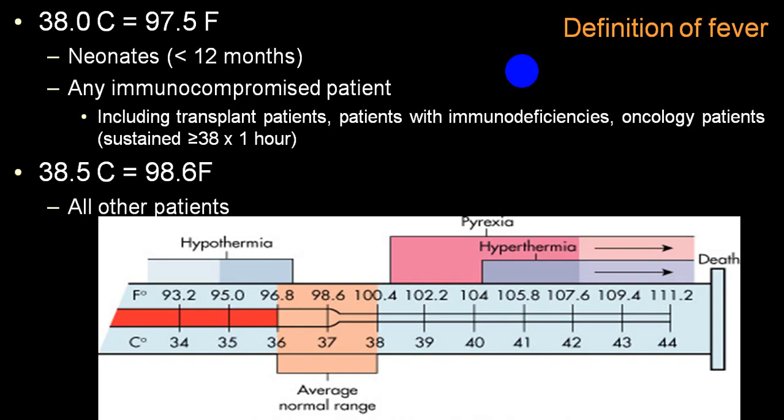Any body temperature elevated above normal, we call pyrexia. And when it is very high, producing deleterious effects, we call that hyperpyrexia.